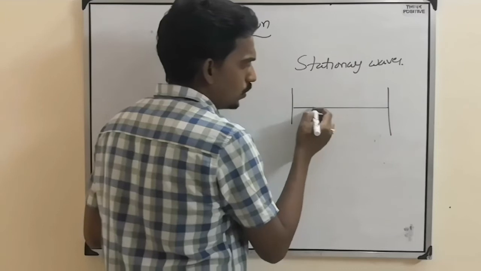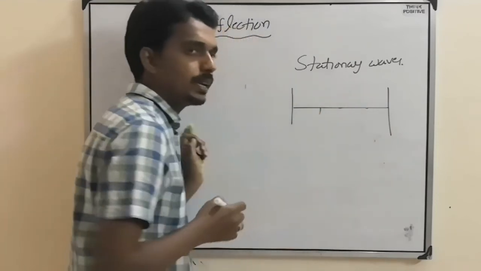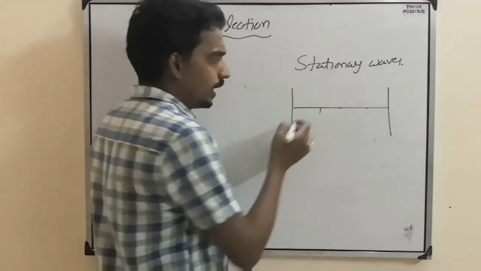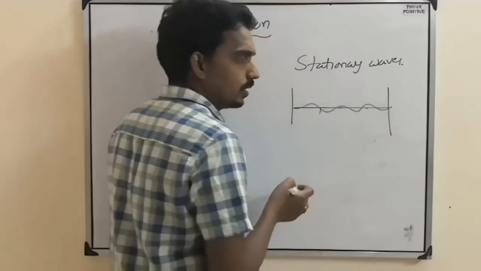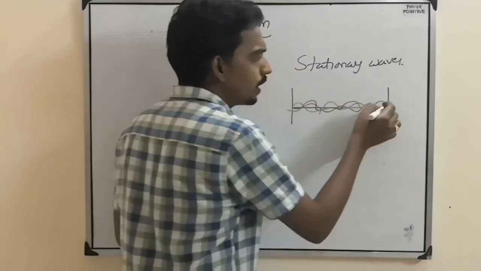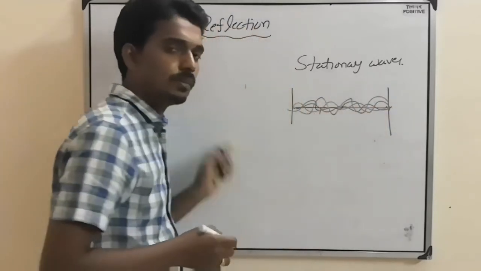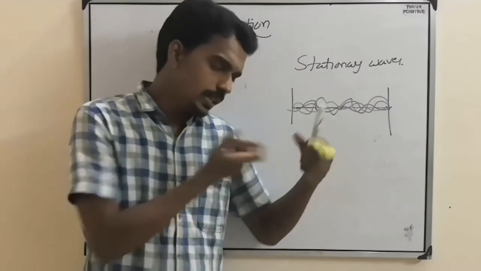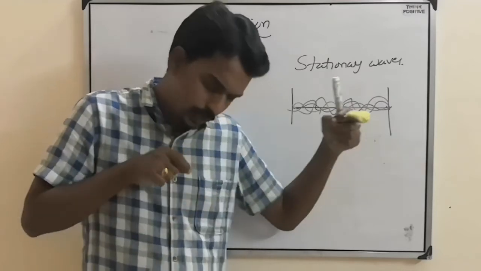So here, if you consider one rigid support and take one string, then you just pluck the string at any point. Then a wave will generate. It will travel in one direction and it will reflect back, so that the incident wave mixes with the reflected wave. Like a guitar string. It is fixed between two supports.